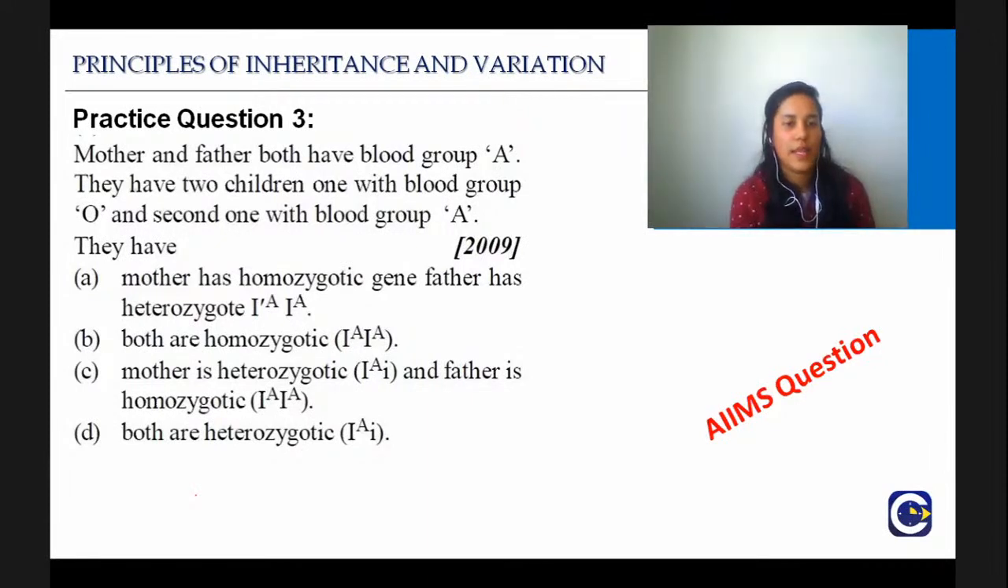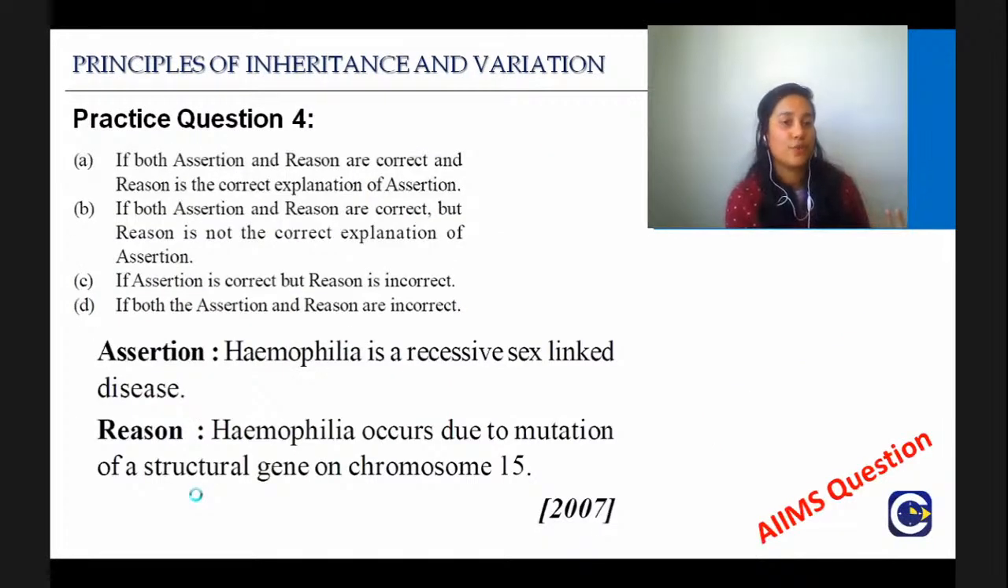Good. Then let's proceed. Did everybody get it? I hope everybody got why it is heterozygotic, because there is O blood group involved, right? So they will definitely have one IO or small i gene, and that is why it is heterozygous.